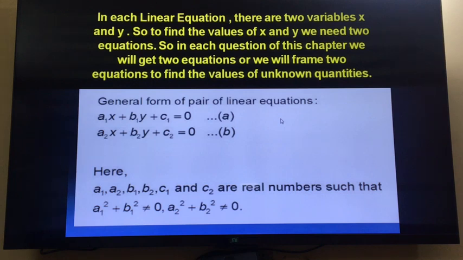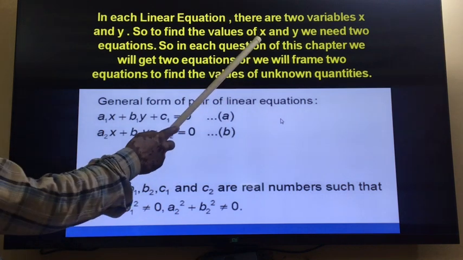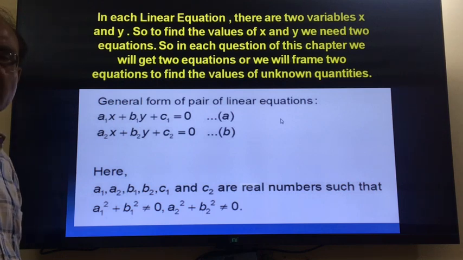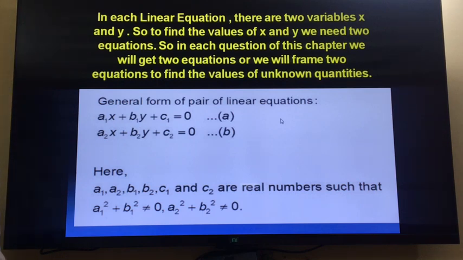It depends on how many unknowns are there. Because there are two unknowns x and y, we need two equations. So we are getting two equations because there are two unknown quantities. As many unknown quantities, the same number of equations are required to solve, right? So this is the basic rule. Whatever is the number of variables, the same number of equations are required to get the solution.